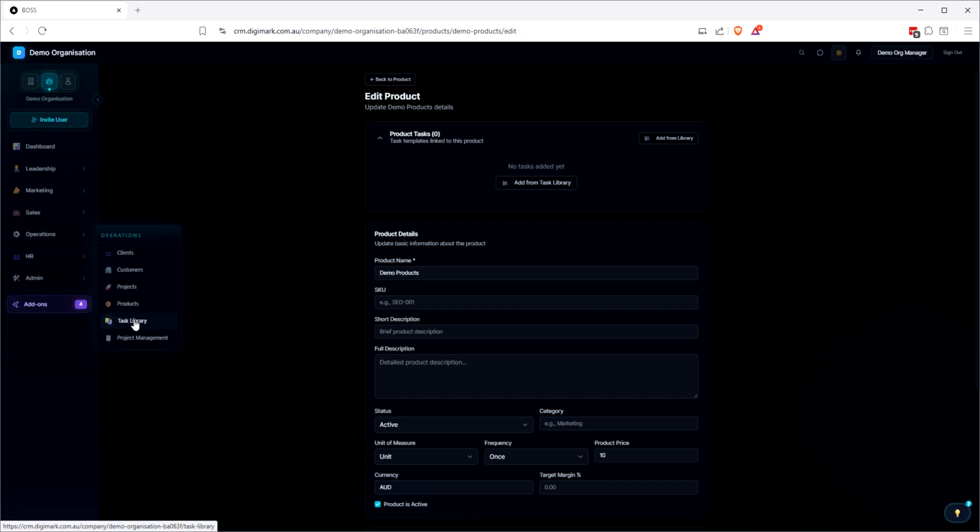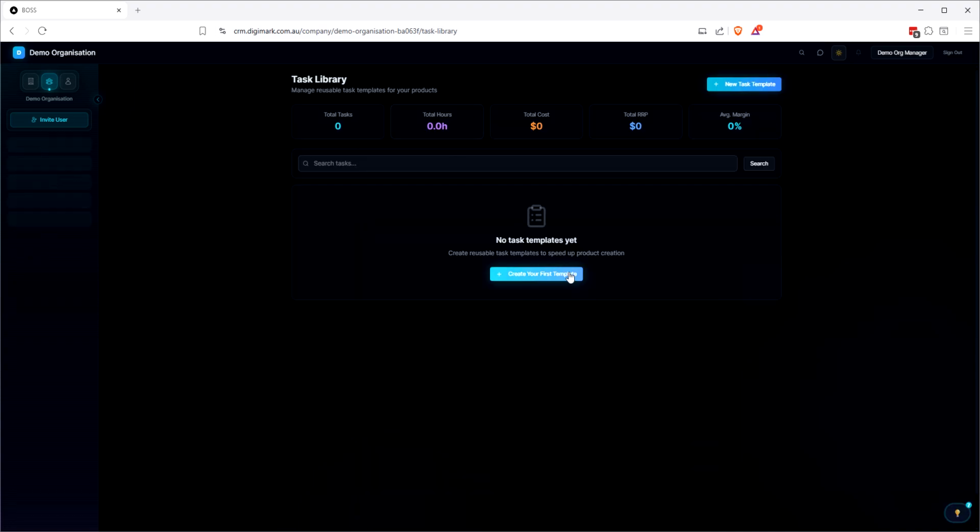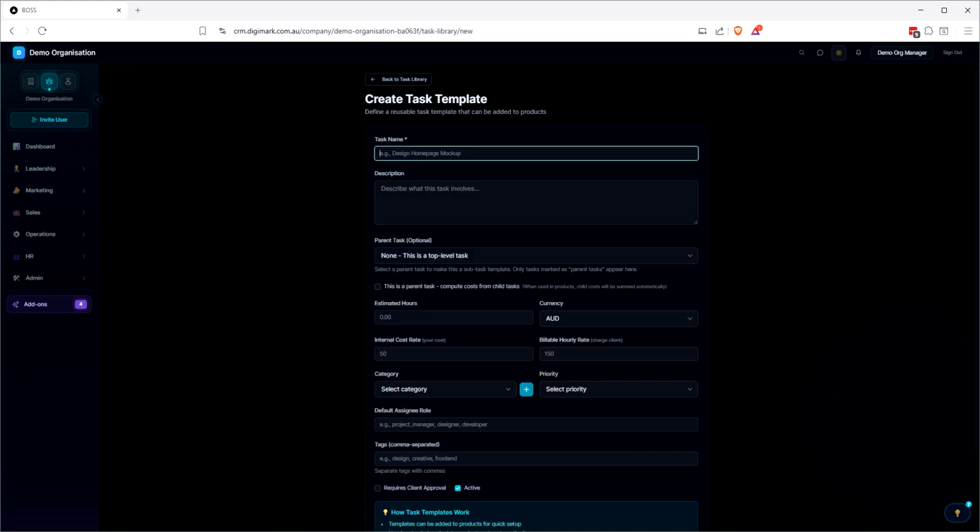Let's go to the tasks library and create a task. So we'll go in and we'll go demo task. This is a very difficult task to complete.